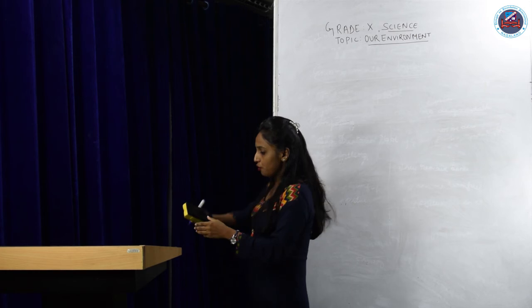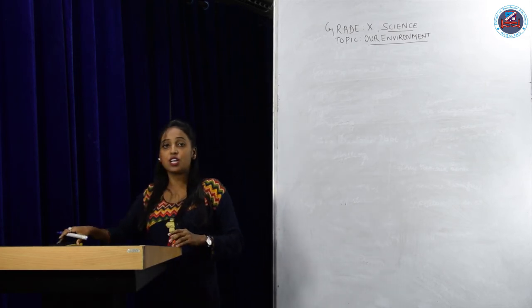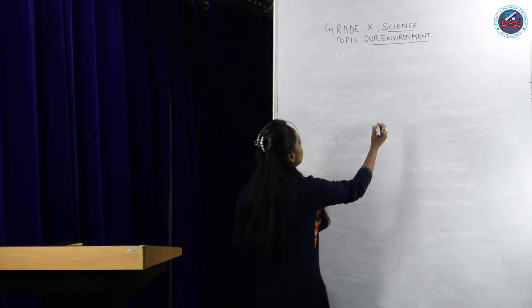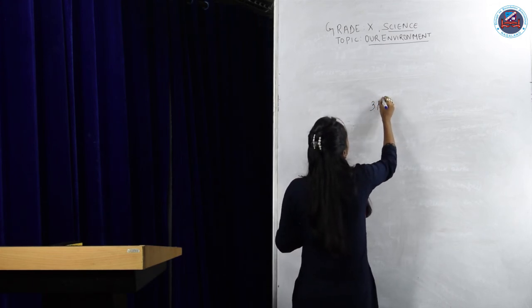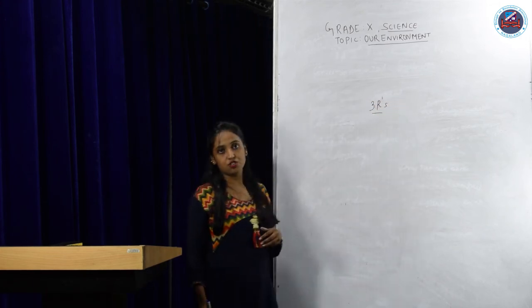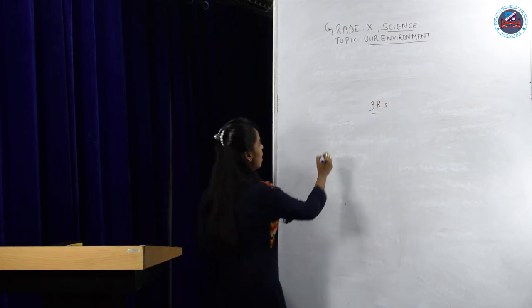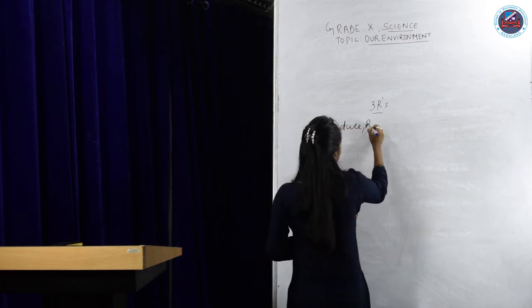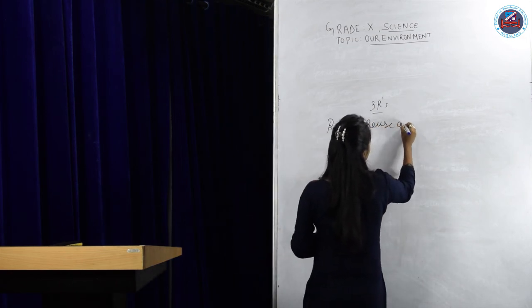Now, as an individual, what can we do to save our environment? We can include the 3 R's approach in our daily life activities, that is reduce, reuse, and recycle.